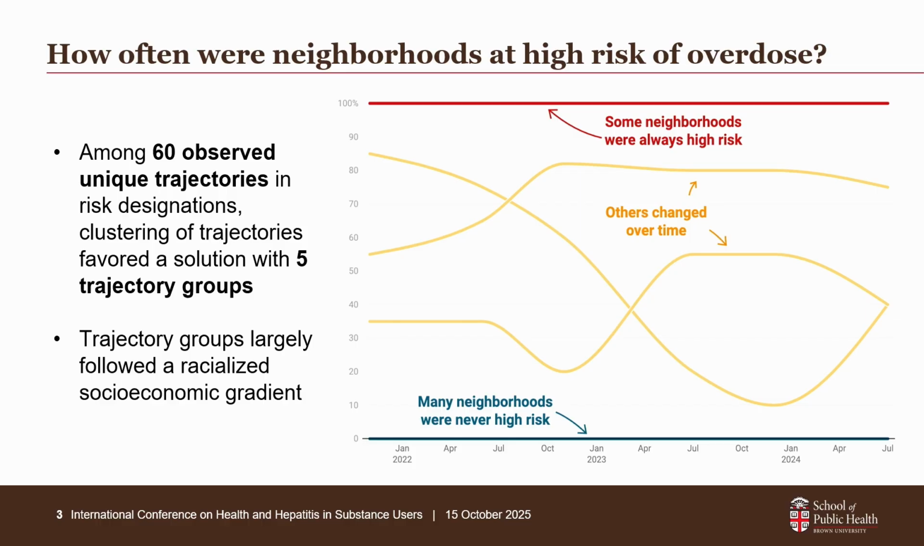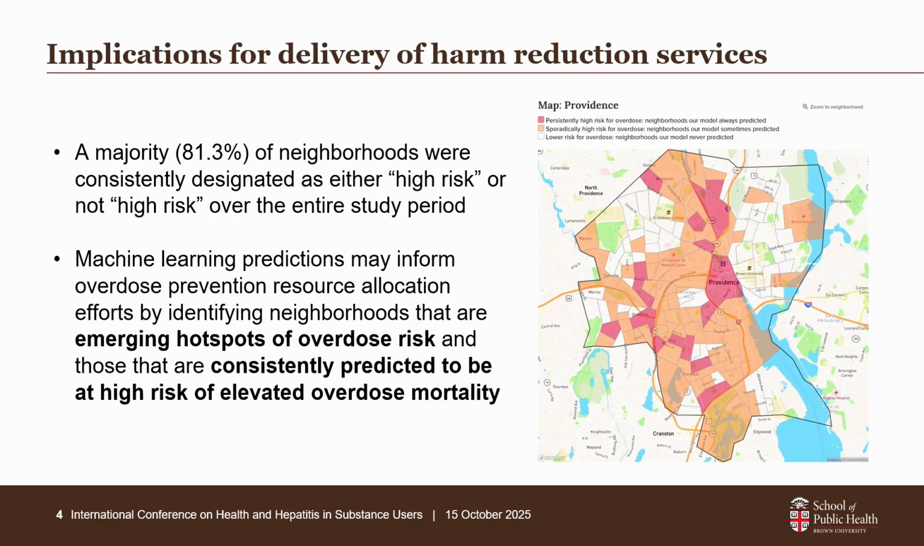We then used a clustering algorithm to group the trajectories to trajectories that were similar to them, with some neighborhoods belonging to groupings that were always at high risk or never at high risk or changed over time. These trajectory groups followed a racialized socioeconomic gradient, so neighborhoods that were in groups defined by more consistent designations as high risk had fewer white residents and poorer socioeconomic circumstances than the groups that were never designated as high risk. And so using this approach, we see that a majority of neighborhoods in the state were consistent in their predicted risk designations over time, whether they were always at high risk or never at high risk.